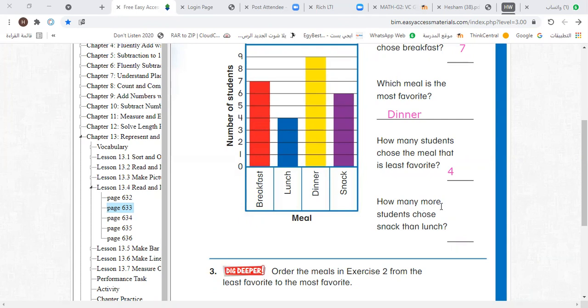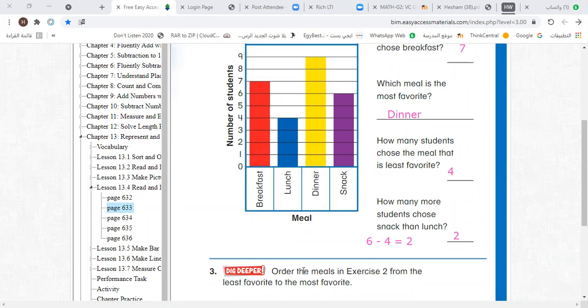So let's make minus. What number minus what number? Snack minus lunch. How many choose snack? 6. Minus lunch 4. It's 6 minus 4. So let's write here 6 minus 4 equals what number? Equals 2. So the answer equals 2. Thank you, Omar. Bye. Now I will choose Mahmoud Ayman to answer the next question.